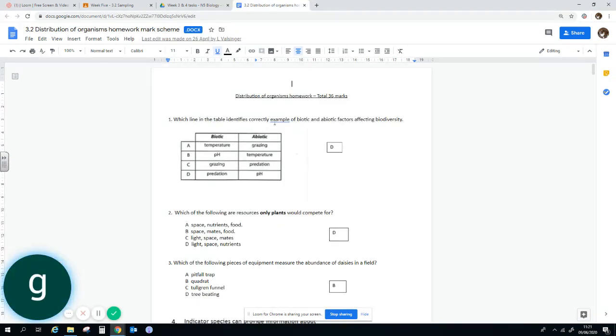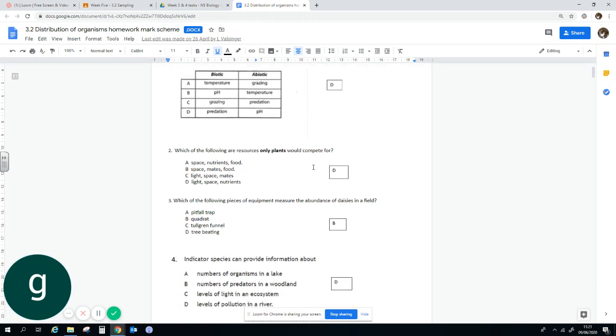In this one, which line of the table correctly identifies biotic and abiotic factors affecting biodiversity? So D, because biotic would be predation. It would also include things like grazing, but abiotic is pH. It would also include things like temperature. The only one where both columns are correct is D.